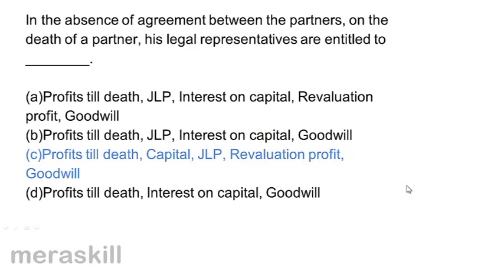In the absence of an agreement on the death, the legal representatives are entitled to profits till death, capital, joint life policy, revaluation profit and goodwill.